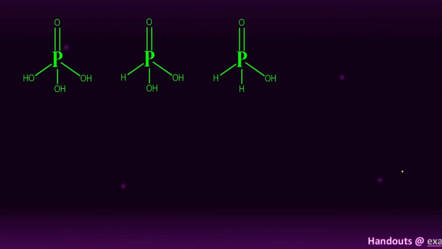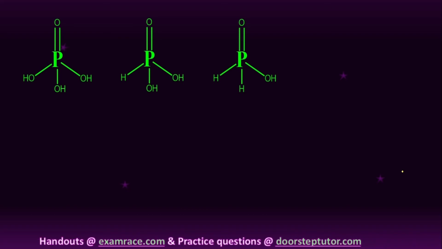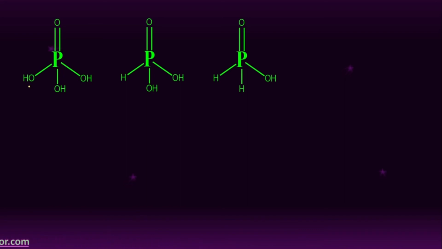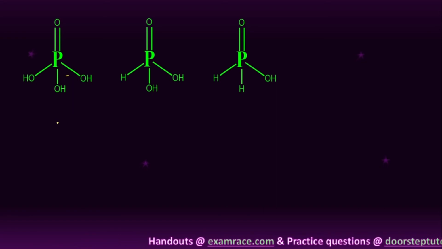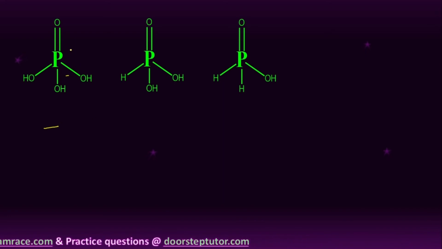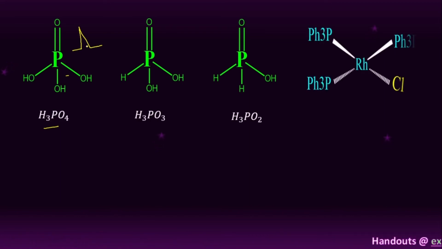Right. Next, here you can see we have different types of phosphorus oxy acids: orthophosphoric acid, phosphorous acid and hypophosphorous acid. The splitting pattern depends upon the coupling of phosphorus with the proton also. Here we have only one phosphorus atom. The I value of the phosphorus atom is 1/2. So generally it gives only one signal in the P31 NMR spectroscopy. Here this is H3PO4, H3PO3, H3PO2, student, right?